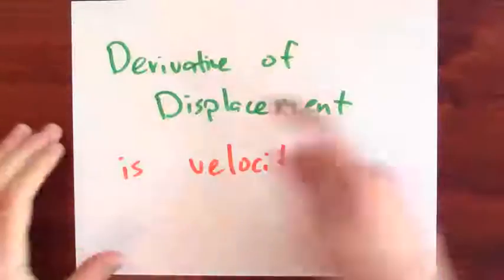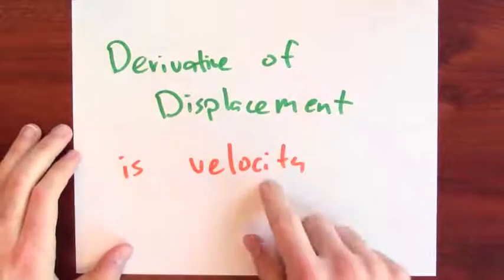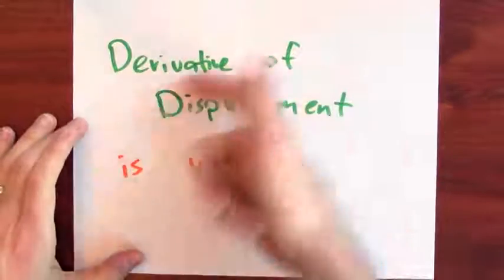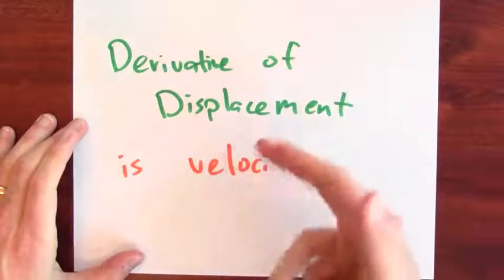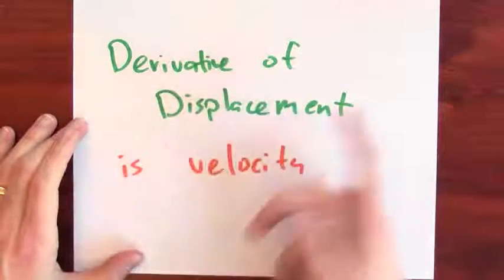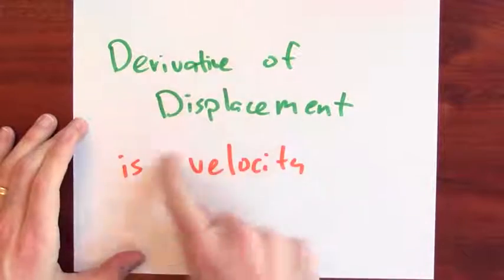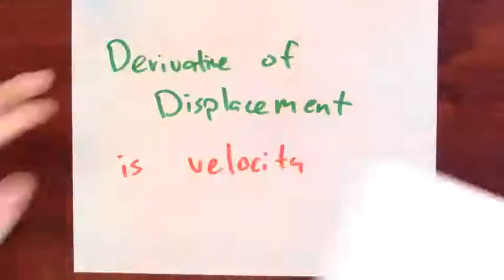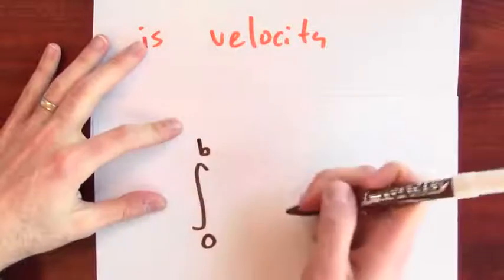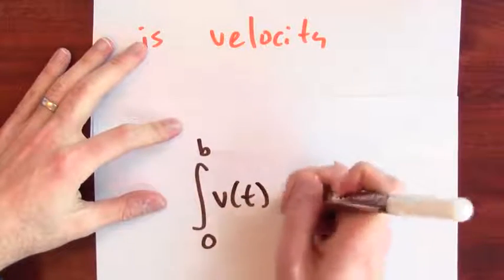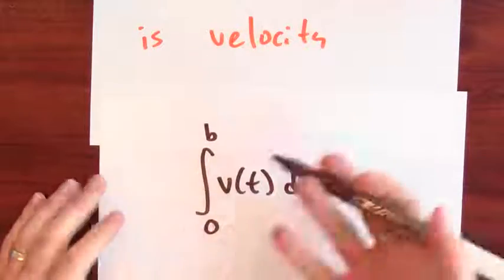So summarizing that, the accumulation function of velocity is displacement. And what's the derivative of displacement? It's velocity. The derivative of my accumulation function, in the specific case where the accumulation function is the accumulation function for velocity, is the thing that I'm integrating, velocity. That's the fundamental theorem of calculus. Or in symbols, the accumulation function, which is calculated by displacement, is the integral from 0 to b of my velocity. And what I'm asking is, how is that changing?